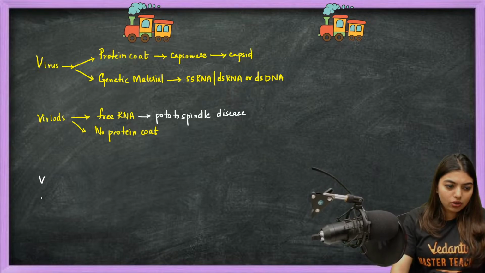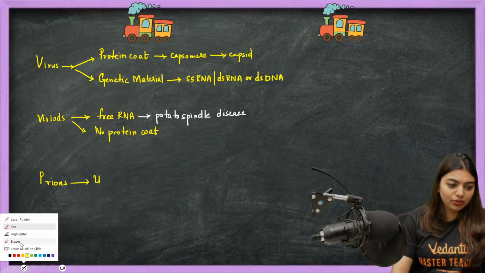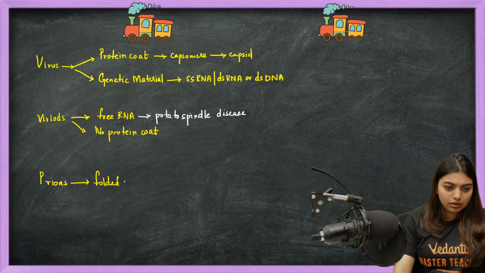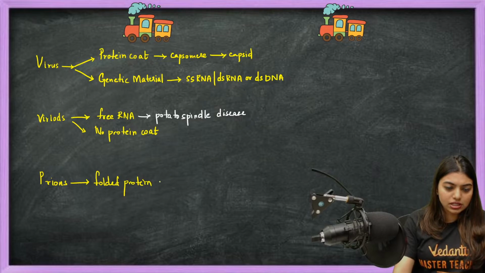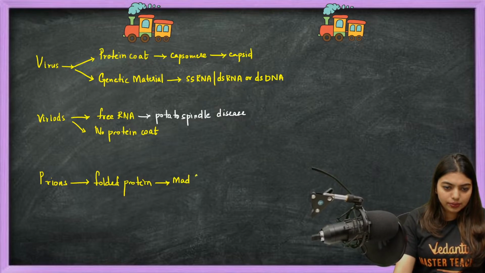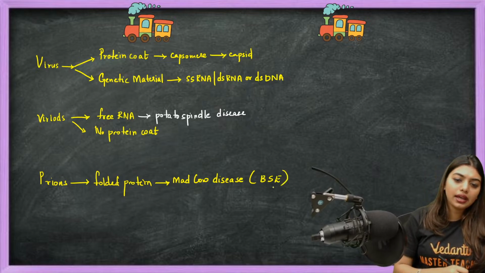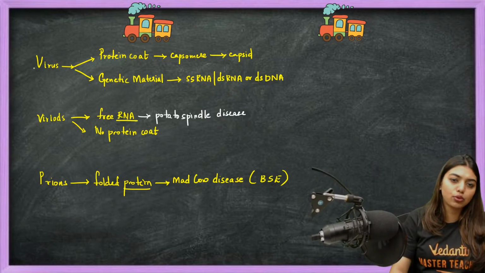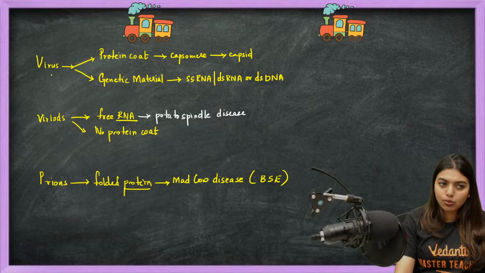Now prions are by themselves different. These are folded proteins. These folded proteins also cause diseases like your mad cow disease, or BSE. So this is also prions. This fellow has only protein, this fellow has only RNA, and virus has both of them. Viroids are smaller than virus as well.